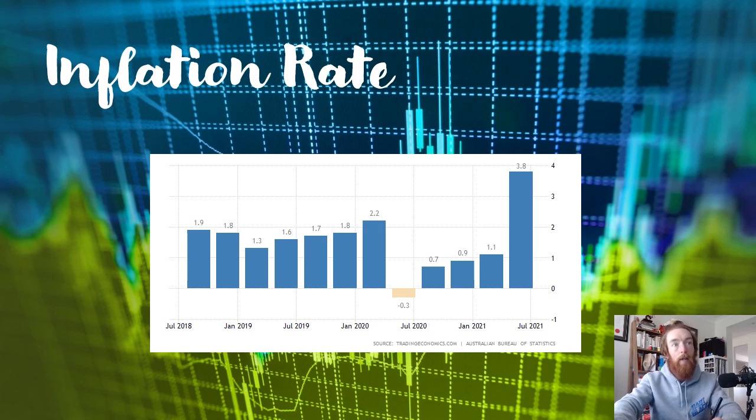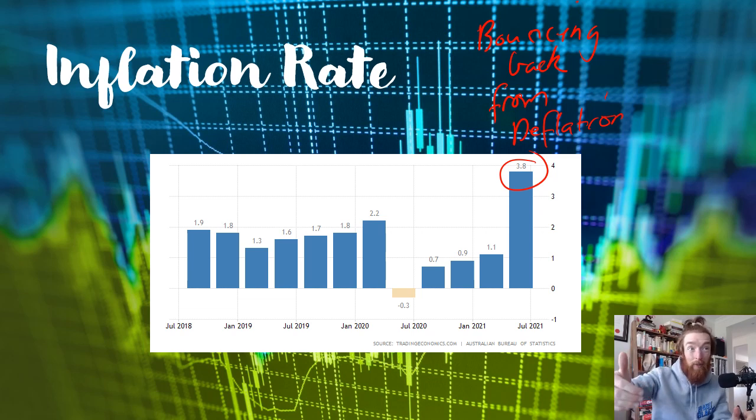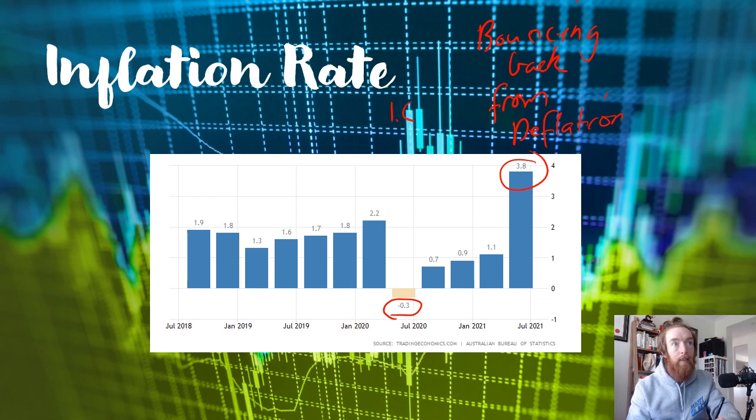Then we've got the inflation rate, which is 3.8%. We are mainly bouncing back from deflation that occurred last year. So that just means that prices came back to what their original level was, but because prices went down by 0.3% last year, it makes it seem like prices have increased by a lot because they've gone back to where they used to be and something slightly higher. And so therefore inflation seems really high. But in terms of the goal, the underlying rate of inflation is about 1.6% at the moment. So underlying.